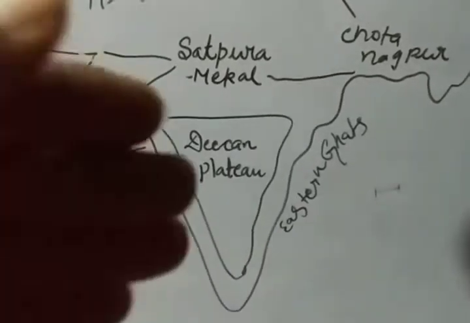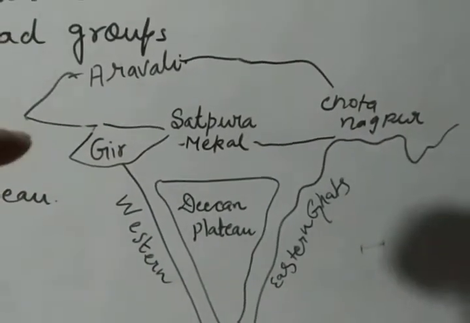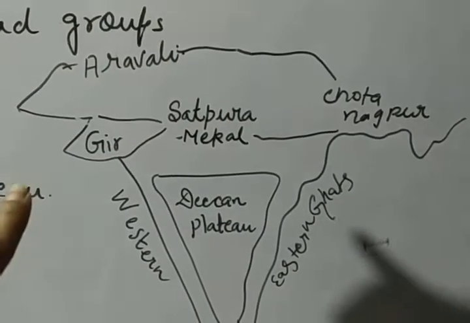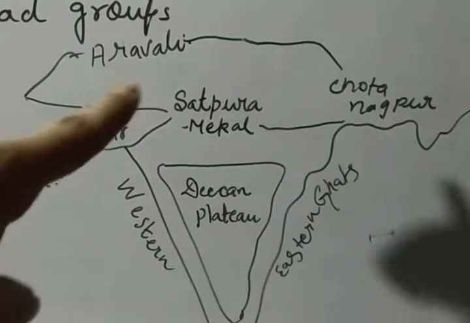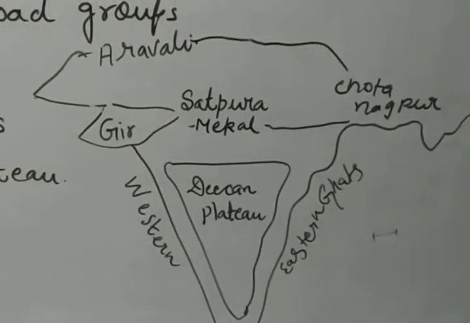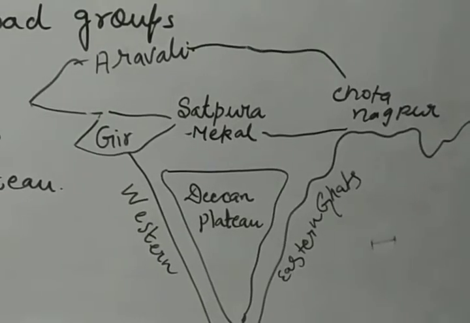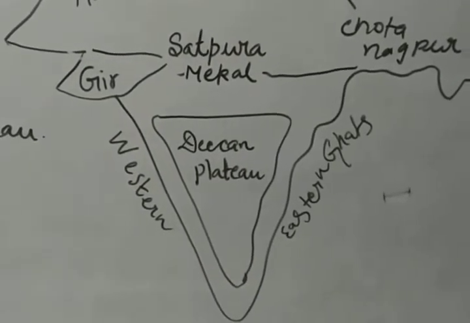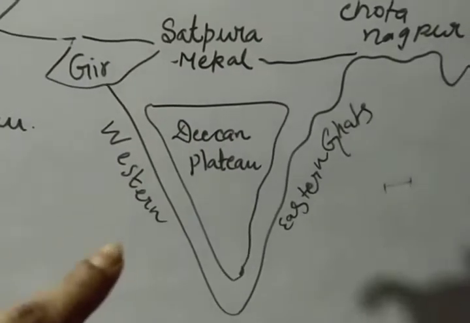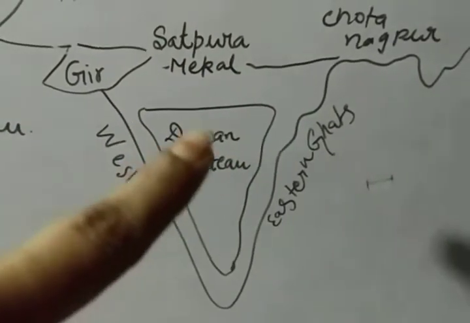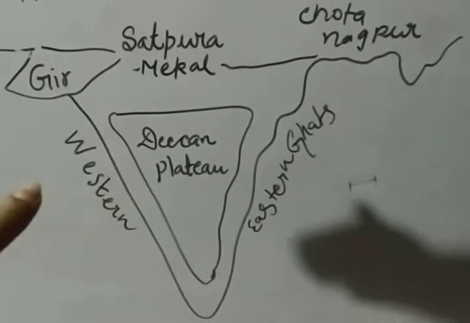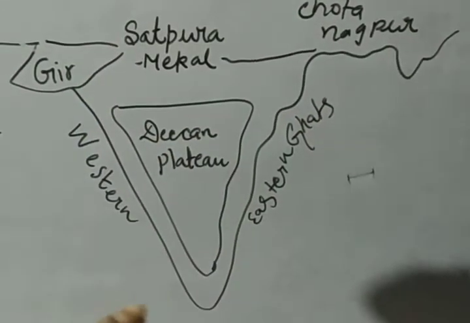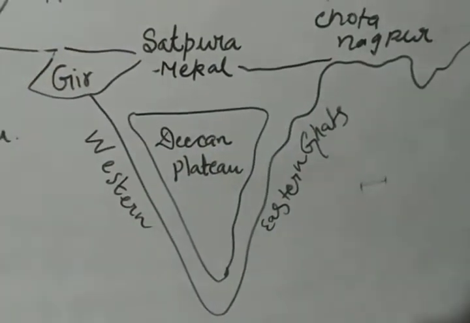In our previous lecture we had discussed the extension of the peninsular plateau, which starts from the Gujarat region and moves to the Meghalaya plateau. Now today we are starting the first broad group, the Deccan Plateau. Look at the location of the Deccan Plateau in the triangular form. I have drawn here the Western Ghat and Eastern Ghat. In the central part, this is known as the Deccan Plateau.